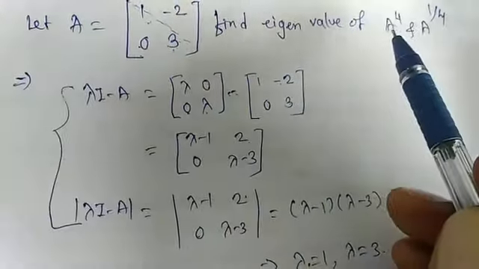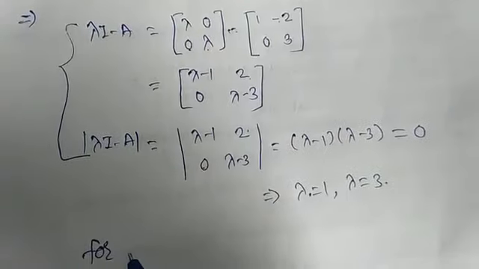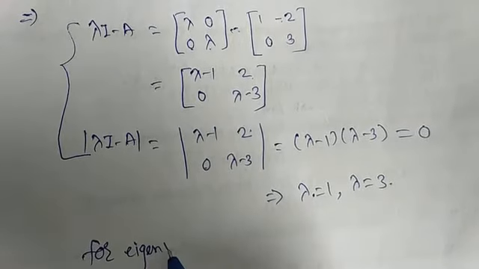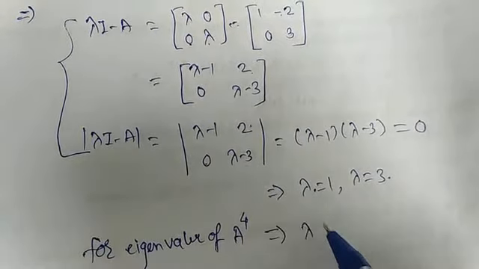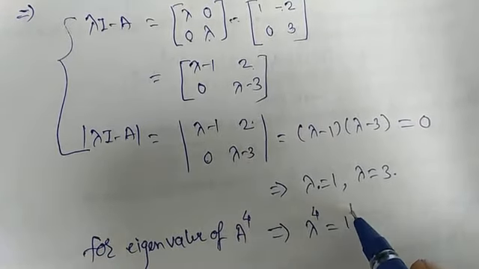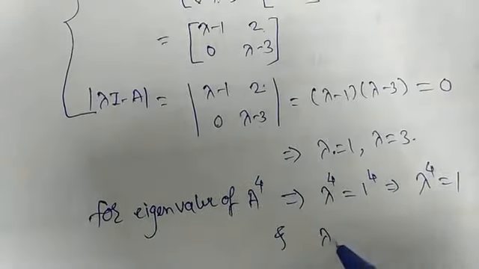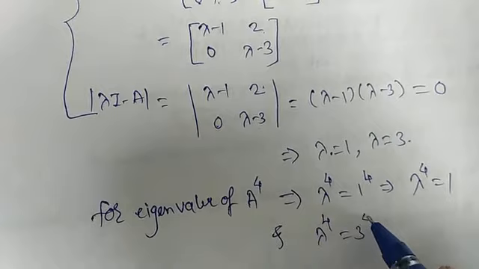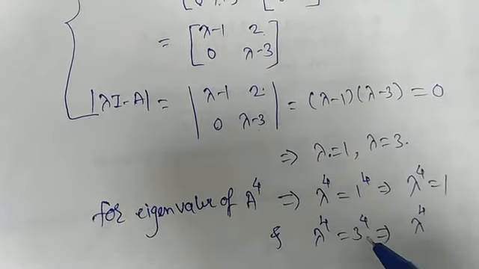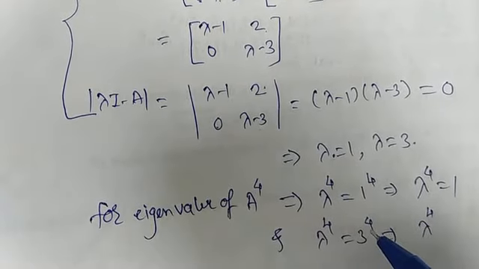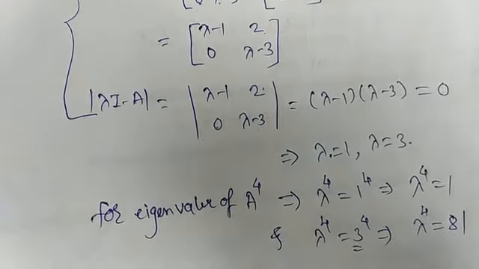Now we have to find the eigenvalues of A raised to 4. That means for the eigenvalues of A raised to 4, lambda raised to 4 is equal to 1 raised to 4, which implies lambda raised to 4 is equal to 1, and lambda raised to 4 is equal to 3 raised to 4, which is 81 after further calculation, or you can write only 3 raised to 4 also.